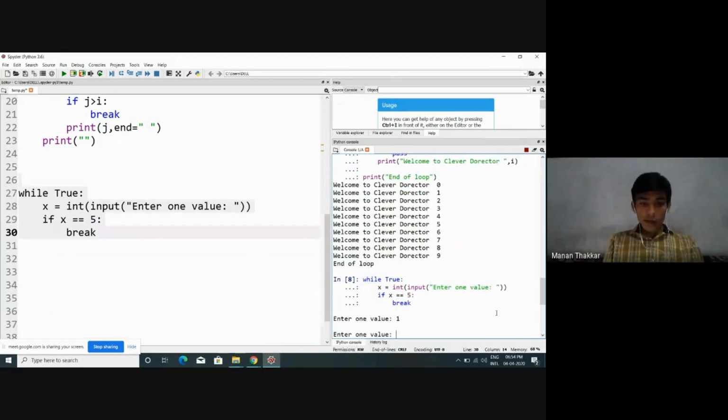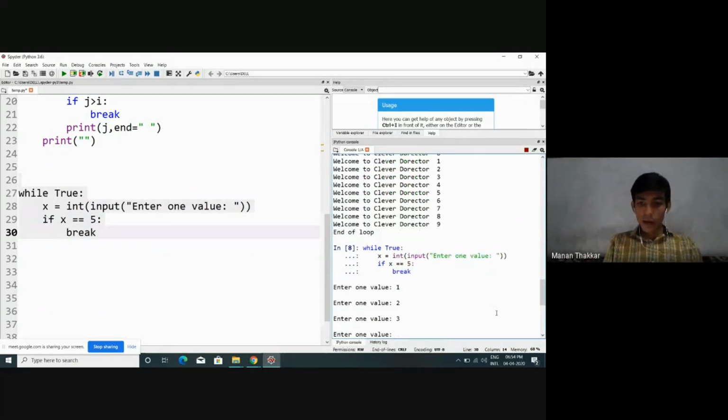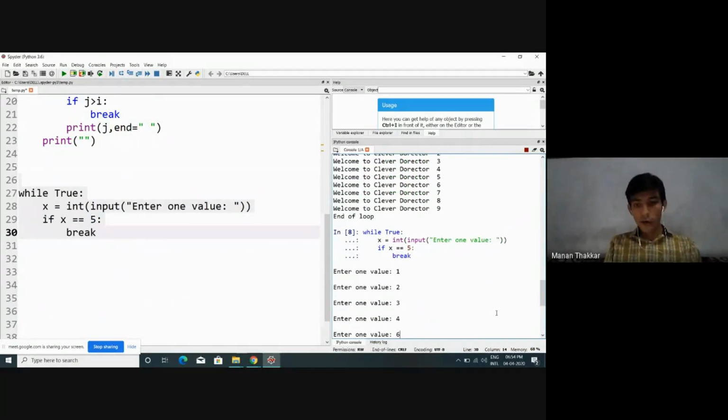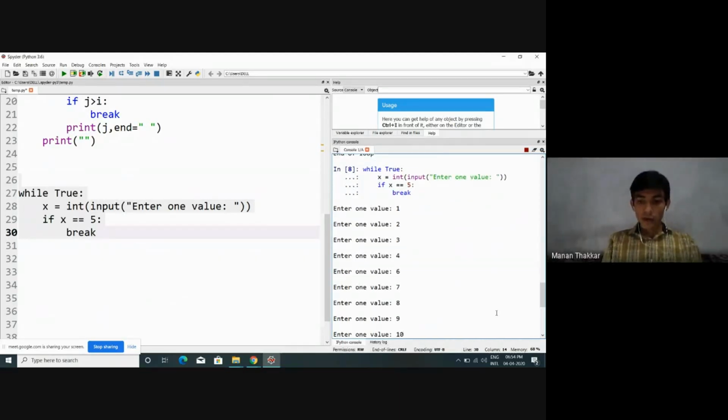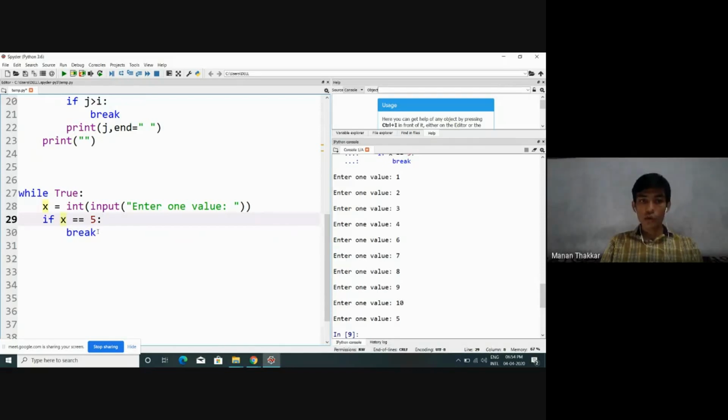It continues to ask me for a value. 4, 6, 7, 8, 9, 10. But as and when I enter 5, it will execute this break because x becomes 5, so the condition is true. We enter inside this if block and execute the break keyword. It will come out of that loop by terminating it.